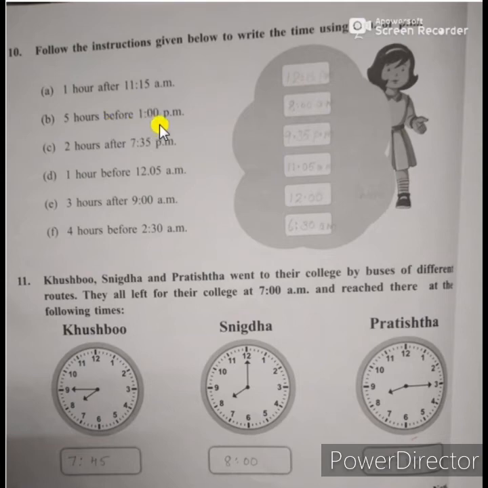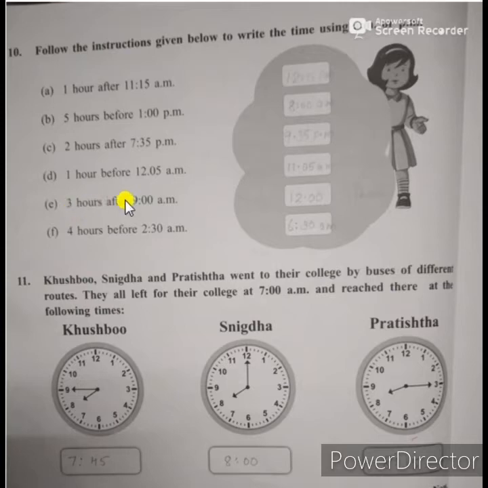5 hours before 1 PM. So 1 PM means, students, 13 hours. So 13 minus 5, what is the time now? 8 AM. We have to write 8 AM there. Now question C, 2 hours after 7:35 PM. 7:35 plus 2, 9:35 PM. Write the answer. 1 hour before 12:05 AM. So 1 hour subtract from 12 hour, that means 11:05 AM. 12 hour 5 AM minus 1 hour equals 11 AM, 11:05 AM.